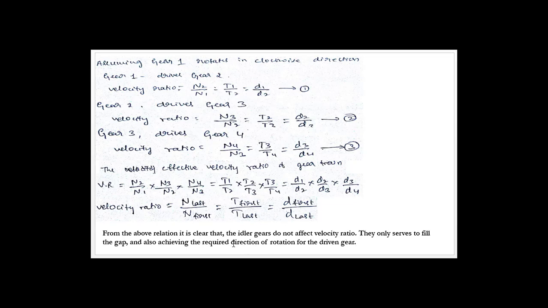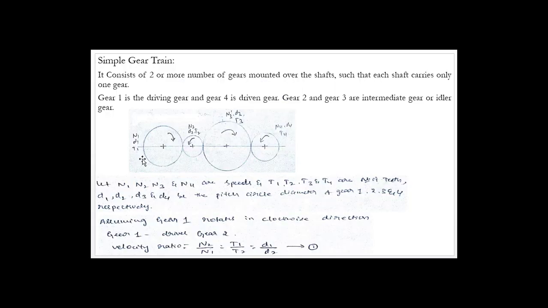Now I will give a simple clarification regarding the direction of rotation of the driven gear. Again, I will go back to the previous slide with the simple gear train diagram. If you make use of an even number of intermediate gears or idler gears, that is 2, 4, 6, 8, 10, like that, then the driven gear will rotate in the opposite direction to that of the driving gear.